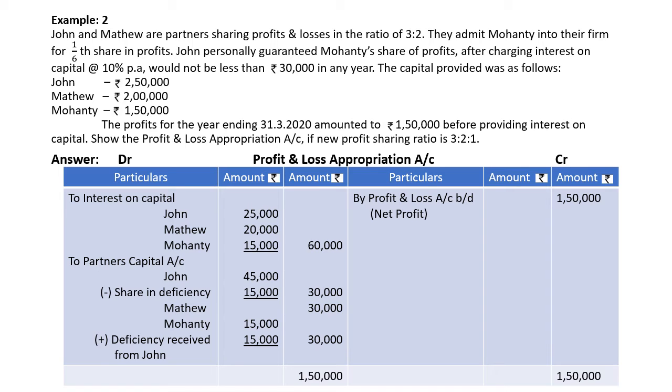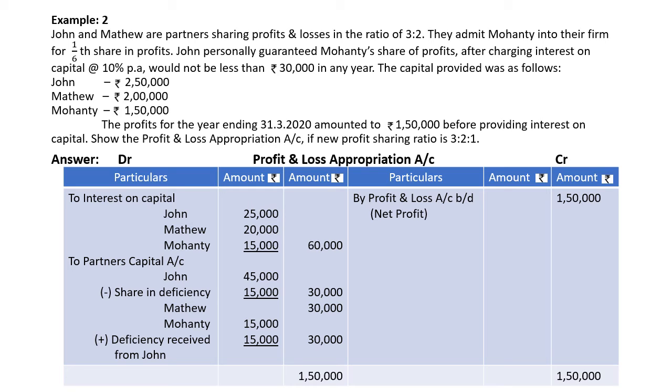Look at the credit side. I have recorded net profit in the outer column 1,50,000, and we have to write interest on capital first. I have given you the workings also. 2,50,000 into 10% is 25,000 for John, for Matthew it is 20,000, and for Mohanty it is 15,000. So total interest on capital is 60,000. Now we have to deduct 60,000 from 1,50,000. So it will be 90,000 as divisible profit.